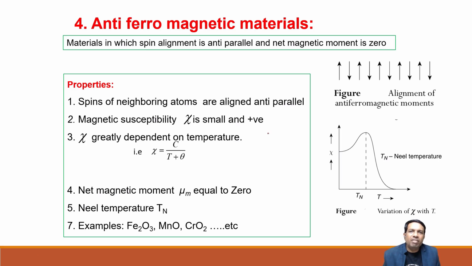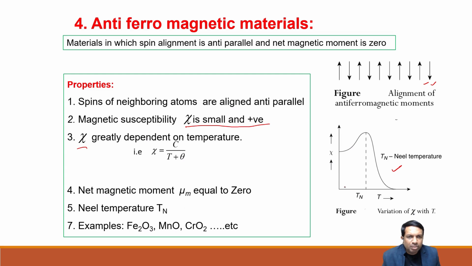Then comes antiferromagnetic material, in which spin alignment is anti-parallel and the net magnetic moment is zero. The spins of neighboring atoms are aligned anti-parallel. Magnetic susceptibility is small and positive, and it greatly depends on the temperature, as shown in the diagram. The net magnetic moment is 0, and we can see the Néel temperature.